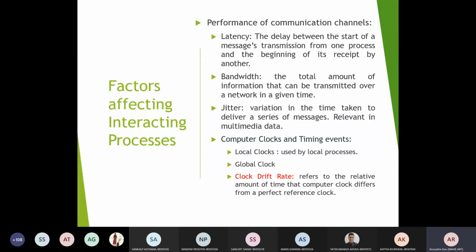To model that, you have to have minimum latency, the delay between the start of a message's transmission from one process and the beginning of its receipt by another. This should be reduced. The second one is bandwidth, the total amount of information that can be transmitted over a network in a given time.